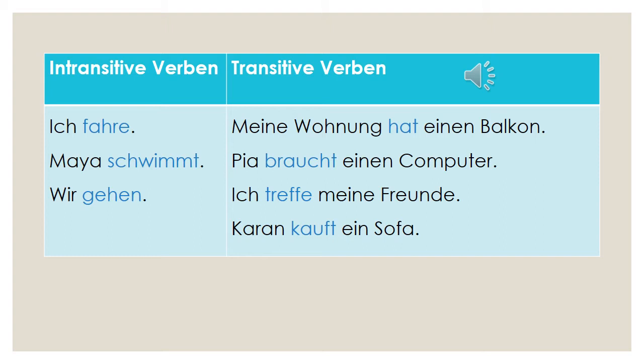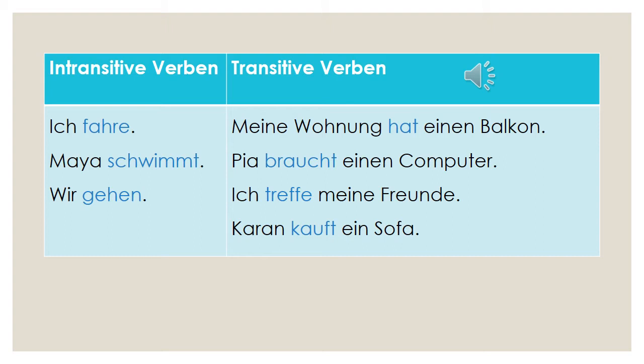But if you go to the next category, Meine Wohnung hat einen Balkon. My flat has a balcony. Here, the verb is not complete without the object. For example, if I say meine Wohnung hat, my flat has, obviously it seems incomplete. It needs an object to complete the meaning. The person will obviously ask, what does your flat have? So, einen Balkon is important here to complete the meaning.